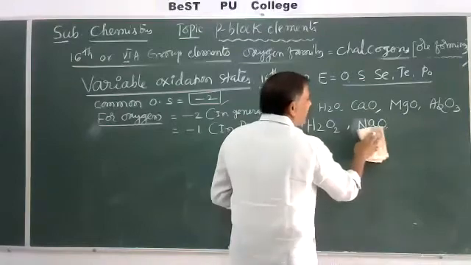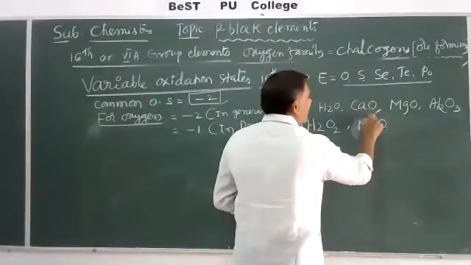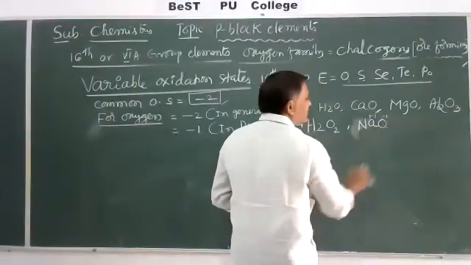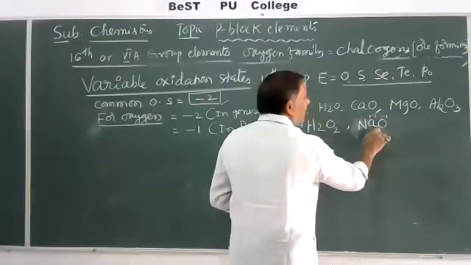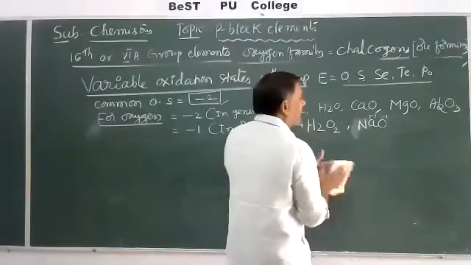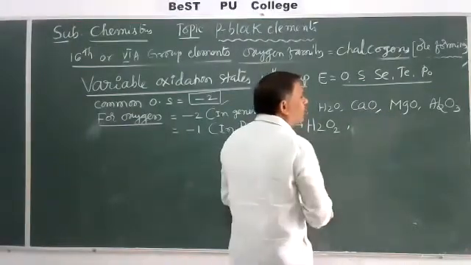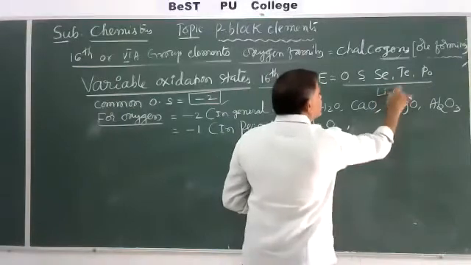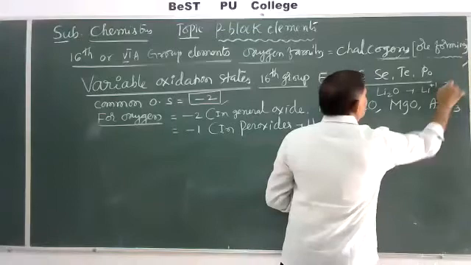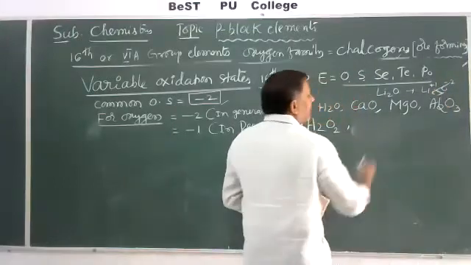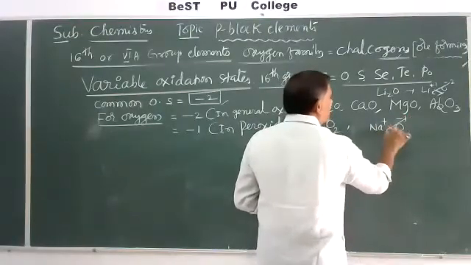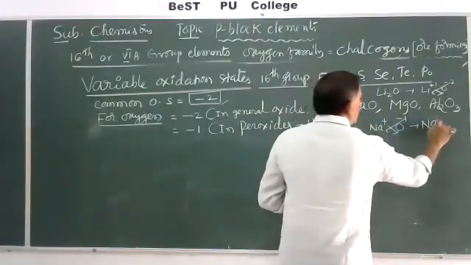Sorry, here sodium is +1 oxidation state, and compulsorily -1 oxidation state is exhibited by oxygen in peroxides. Or lithium monoxide, Li2O, is a lithium monoxide because here Li is +1 and O is -2 by the crisscross method. Like peroxide, Na +1 and O -1 by this method.